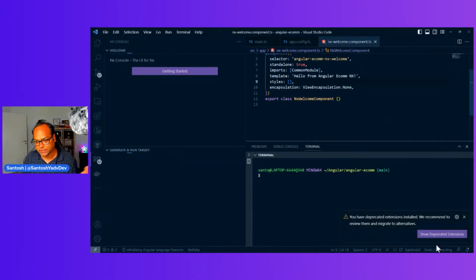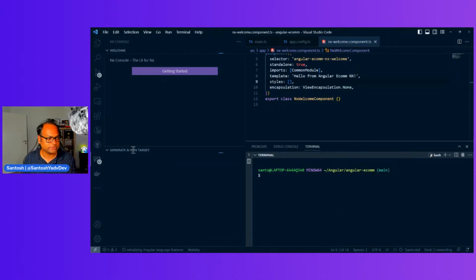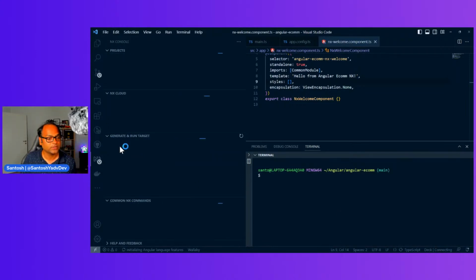So to generate anything, of course, you have a generate command which is available here. So we'll generate a library. Let's see.